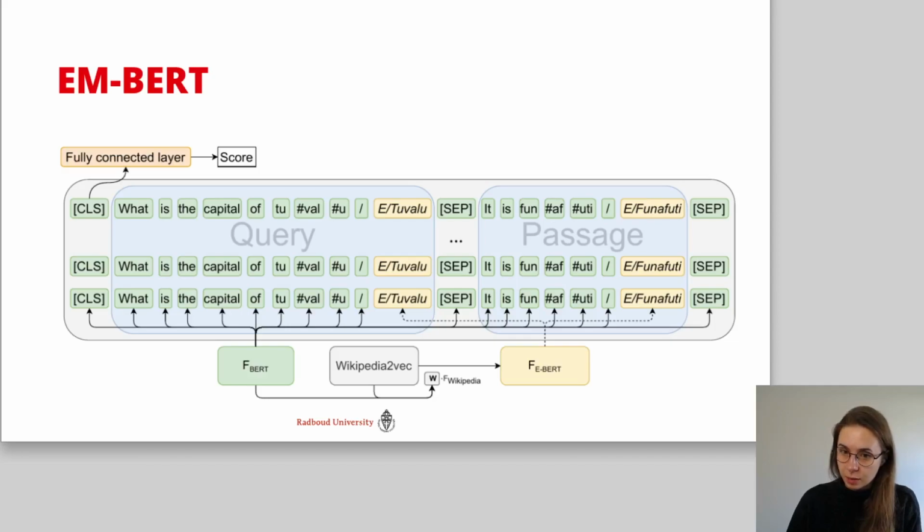After we find this W, we can now use it to perform entity re-ranking. We will take the query and the short abstract of the entity, both annotated with entities.